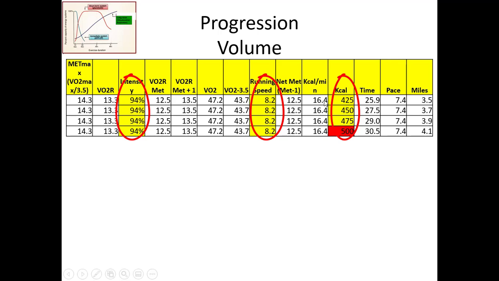But another day, I asked this trainee to try 425 kilocalories, but at 8.2 miles per hour. For this person, that's really maximum exercise intensity, but still using the mitochondrial response system. So in this case, for 425, the time was a little bit increased from the previous 425, and the trainee succeeded.